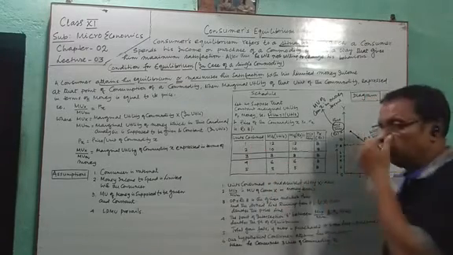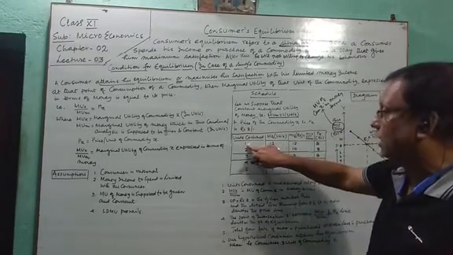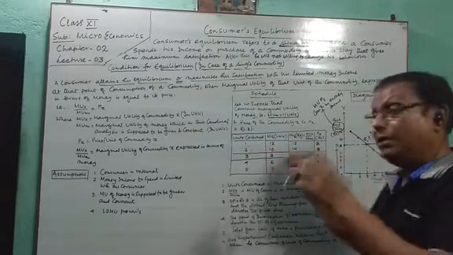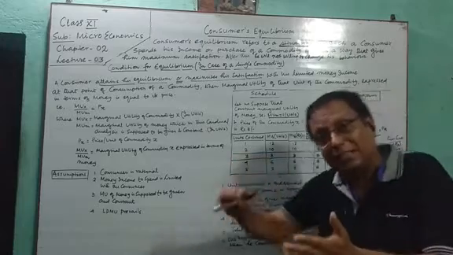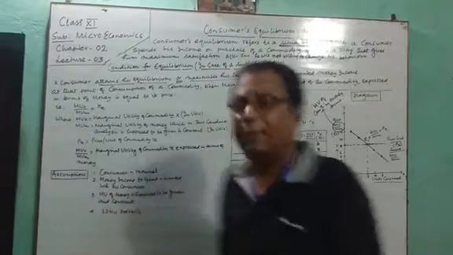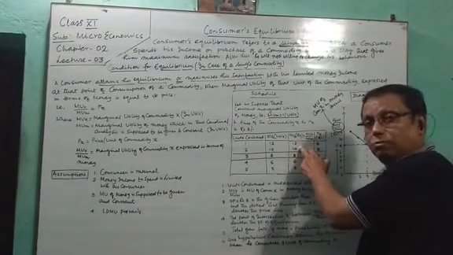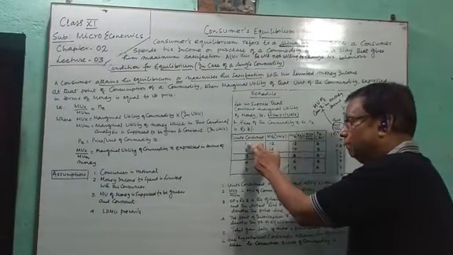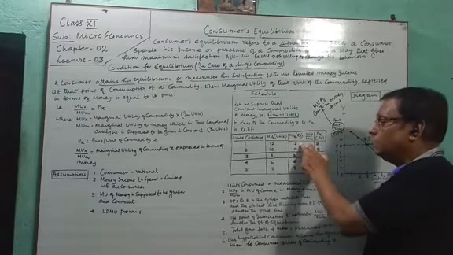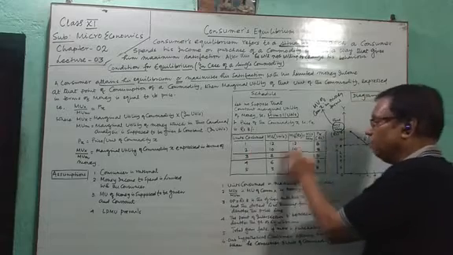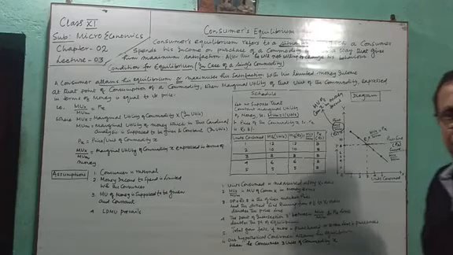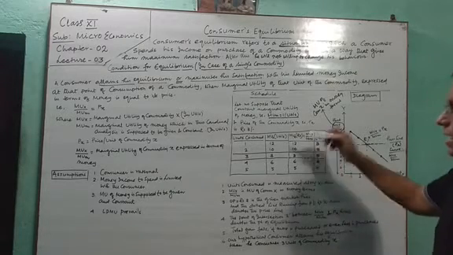So if our consumer is consuming 1 unit, he is getting the satisfaction, and that satisfaction when expressed in rupee terms gives us 12 rupees. Consuming the first unit, he is getting 12 rupees; the second unit, 10 rupees; third, 8; fourth, 6; and fifth, 5. So these are the rupees that he is obtaining.